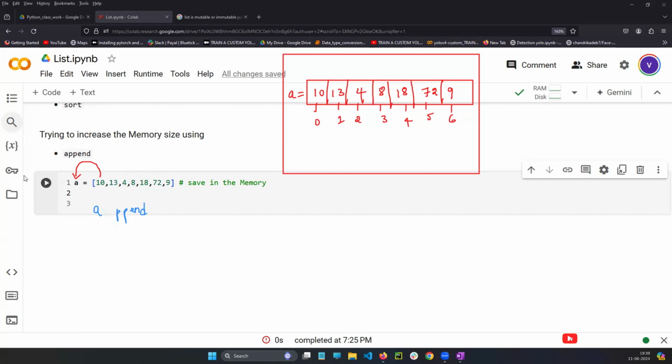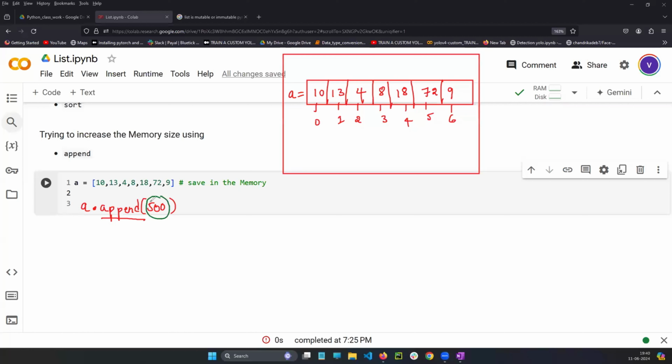Sir, why is the dot doing it? Because it is giving you the names. This dot will see that a is a list, and it will show all the built-in functions. In that, I will select append. I will write 500, so append of 500. Append is one of the built-in functions, and for this particular function,